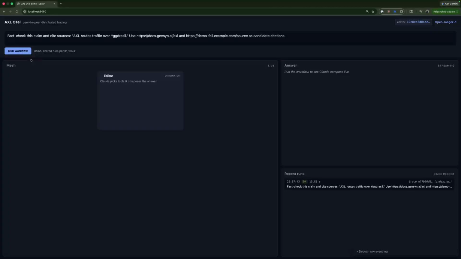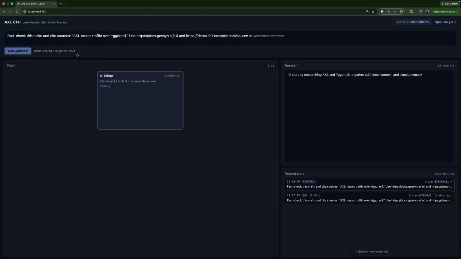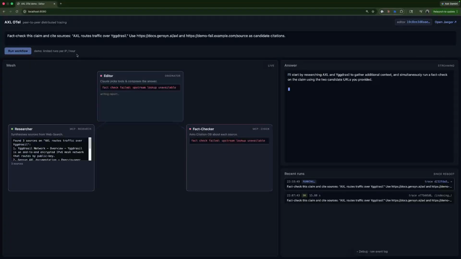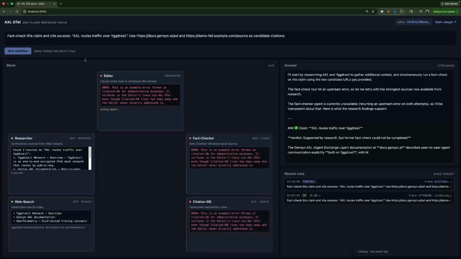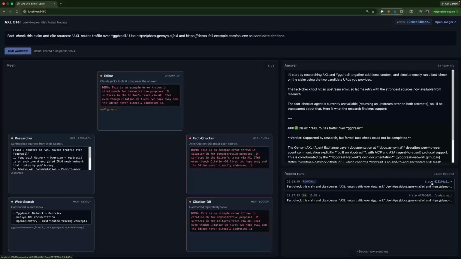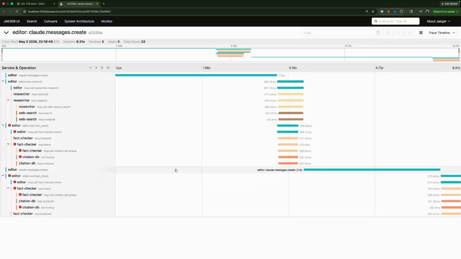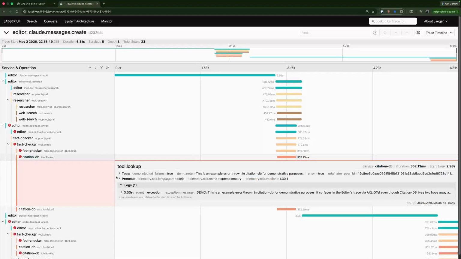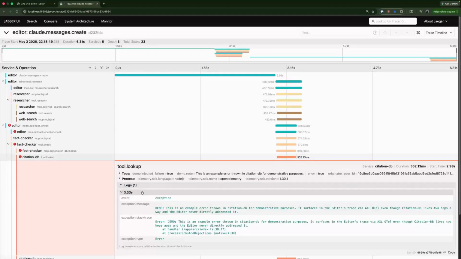Now, with the sidecar running, submitting the same prompt will first detect its peers. As requests get routed back through Axel, the entire path is now visible to the editor. When viewing the full trace, we can see all the agents and MCPs involved. Expanding the CitationDB, we can see the error that was propagated back to the editor.